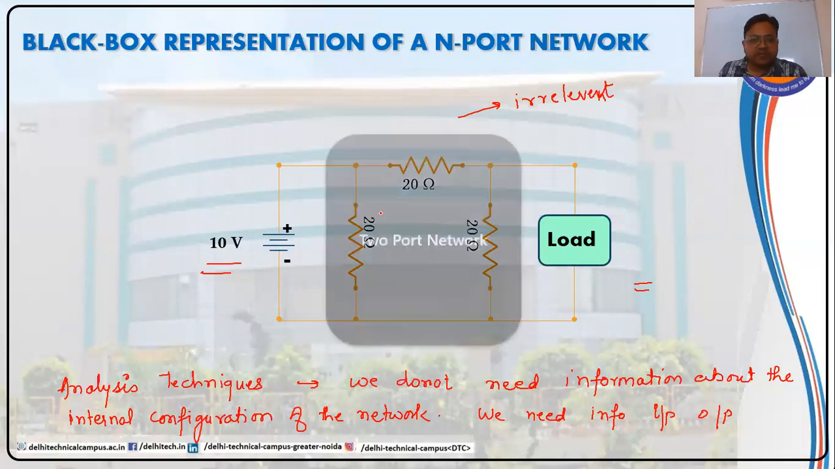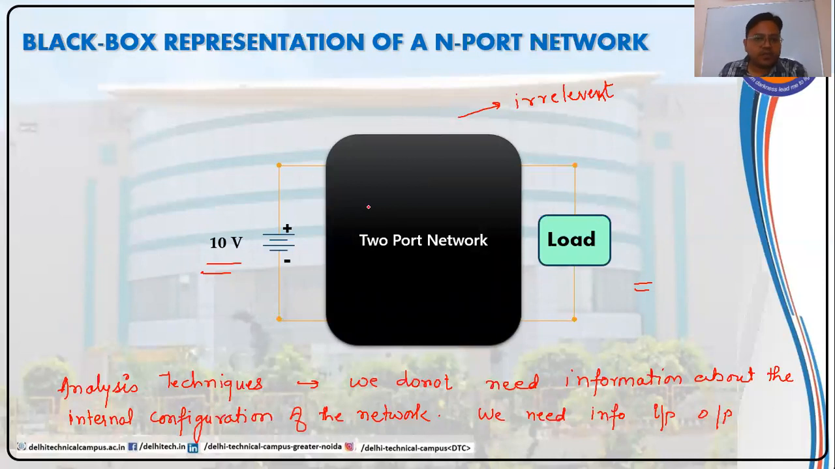I can hide this information with a black box, showing just the input to the network and the output of the network. That is, I am not showing here the internal configuration of the network. The internal configuration is now irrelevant to us. If the internal configuration is irrelevant to us, I can hide it with a black box representation. So this is called the black box representation of a network.